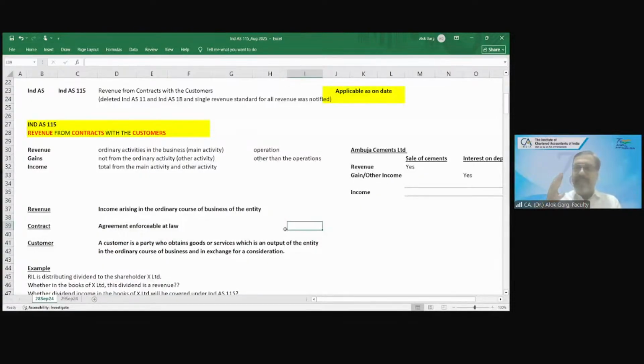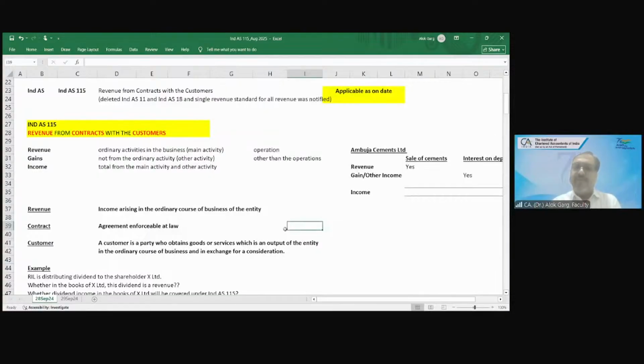So it means even this standard has defined customer also. Who is a customer? One who receives goods and services and makes payment. Which goods and services? Those which are an entity's ordinary course of business, right? So friends, if the company entity is receiving money from the customer, that will be recognized as revenue from operations.